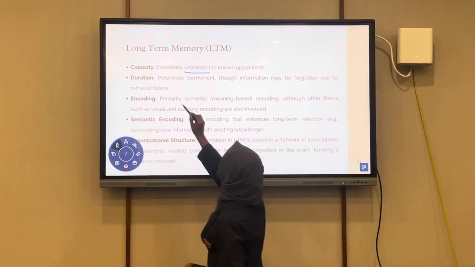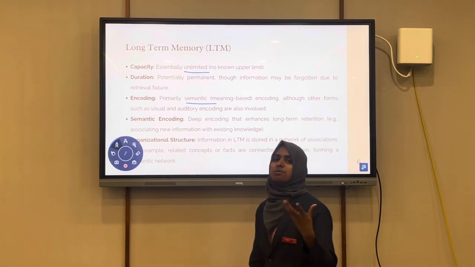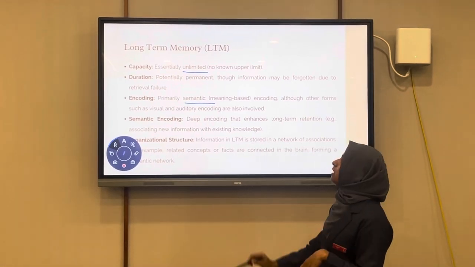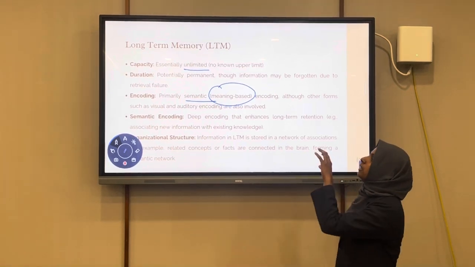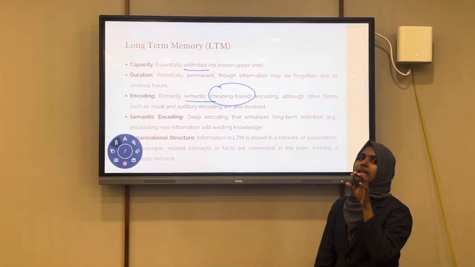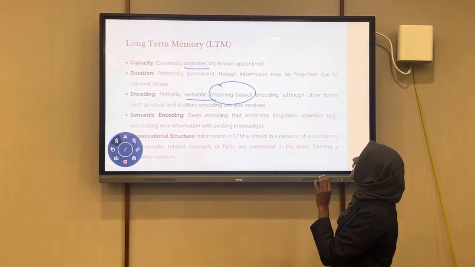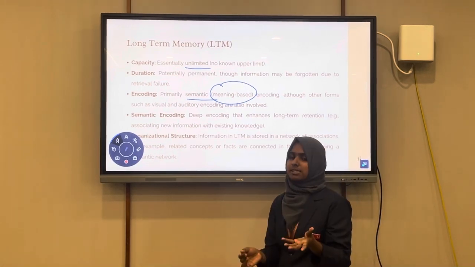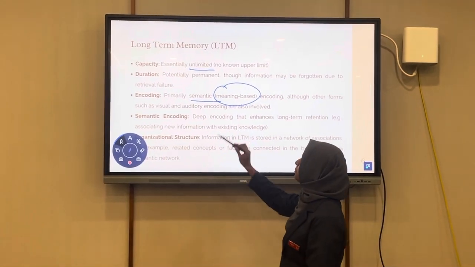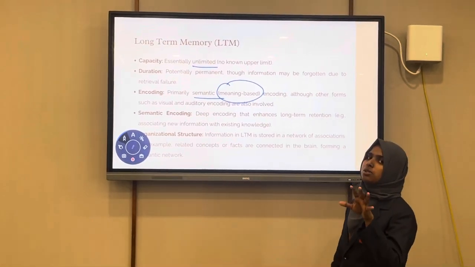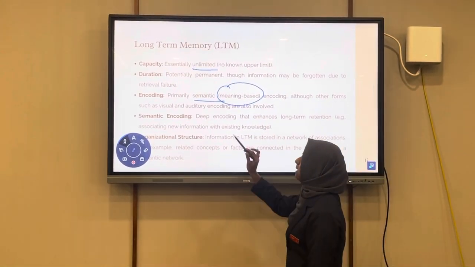The encoding is primarily semantic. What is meant by semantic? By semantic, we mean meaning-based. The information in long-term memory is primarily encoded in semantic form. There are other forms of encoding also, like visual and auditory, but the primary and most important encoding is semantic.